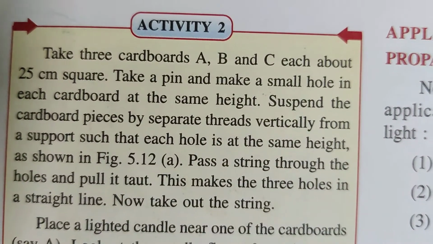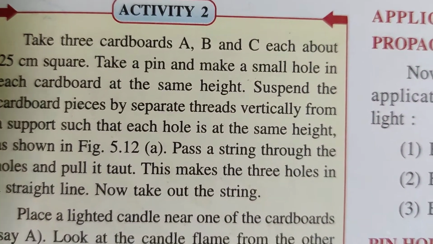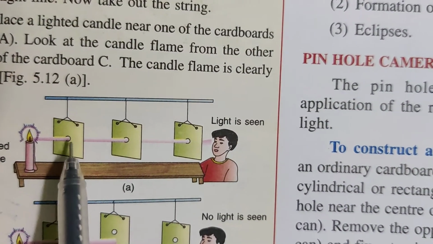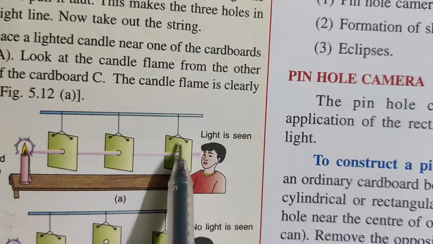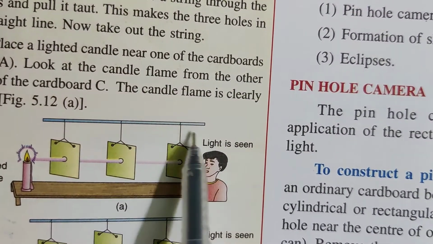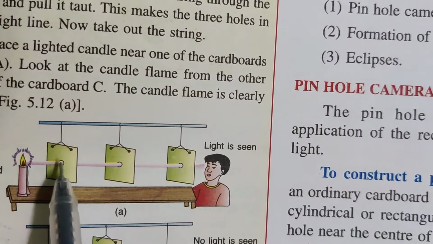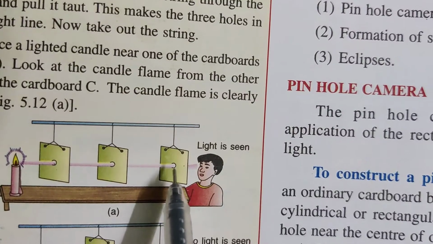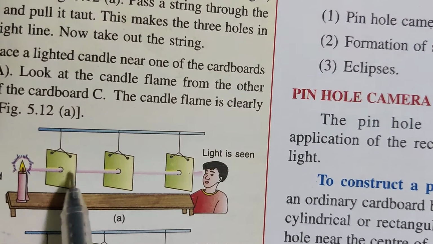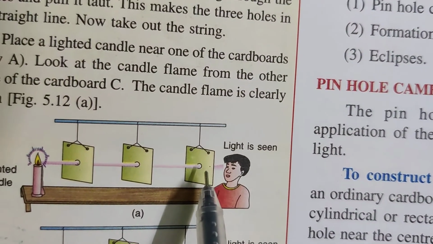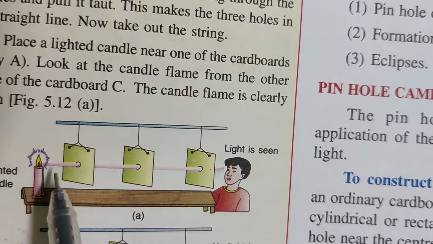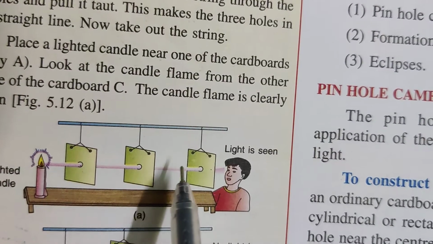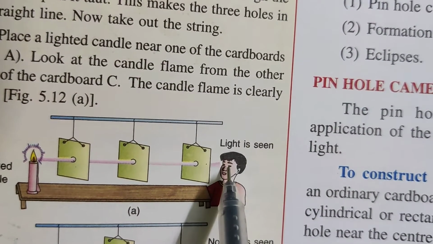Now children, we have the other activity, activity 2. In this, the lighted candle is there and 3 cardboards are taken and suspended by a supporter. Now, in the middle of the cardboards there are holes so that the straw passes through them. Okay, so all 3 are in a straight line. So this light is being seen by the observer.